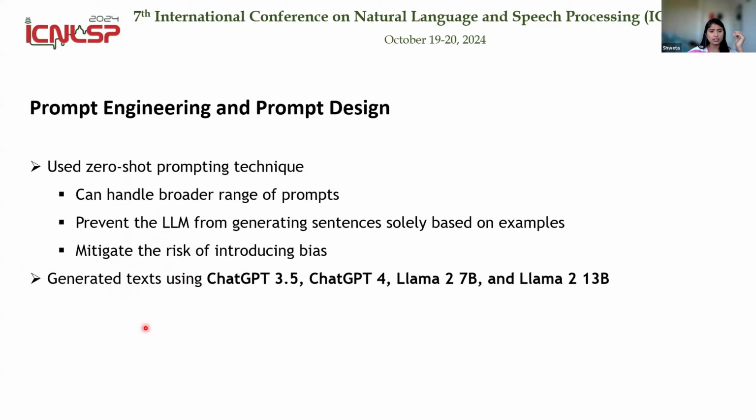So we generated a gender language dataset using 4 LLMs, namely ChatGPT 3.5, 4, Llama 2 7B, and 13B. We also used 3 other LLMs, namely Falcon 7B, 40B, and Mistral 7B. But then we had to omit those 3 LLMs from our experiment because they produced very poor results compared to the other 4 LLMs.